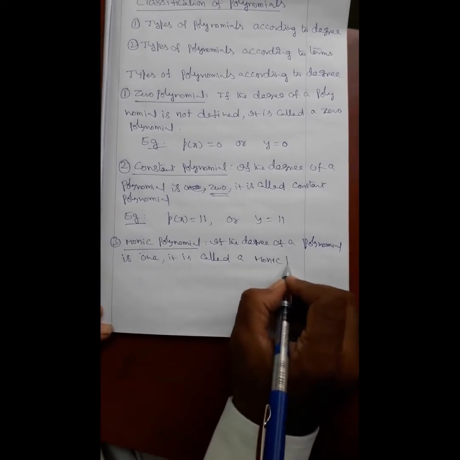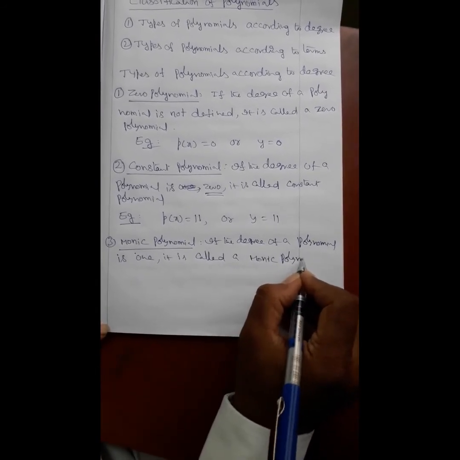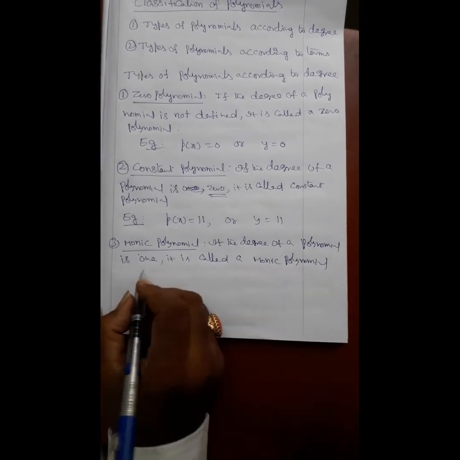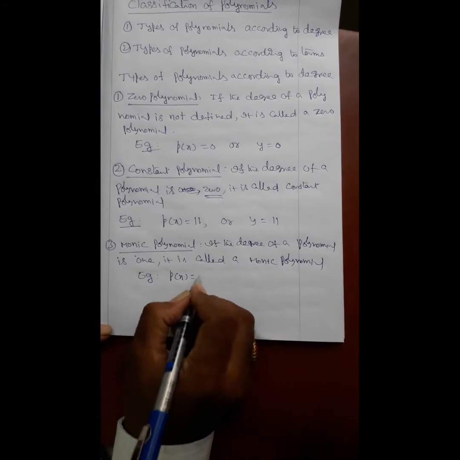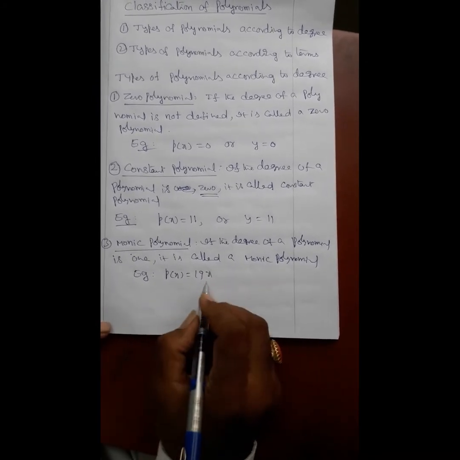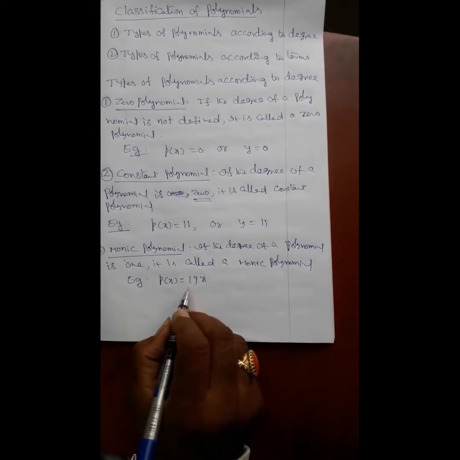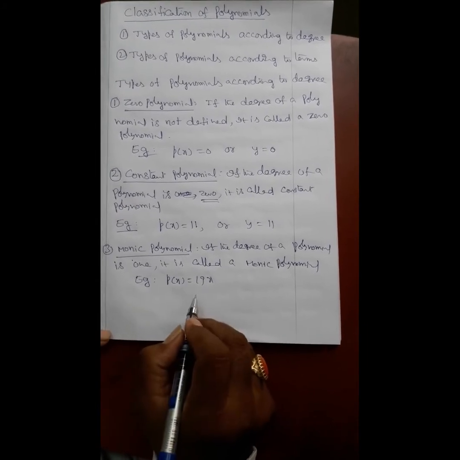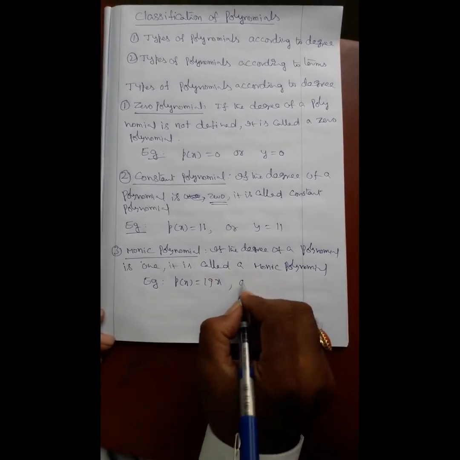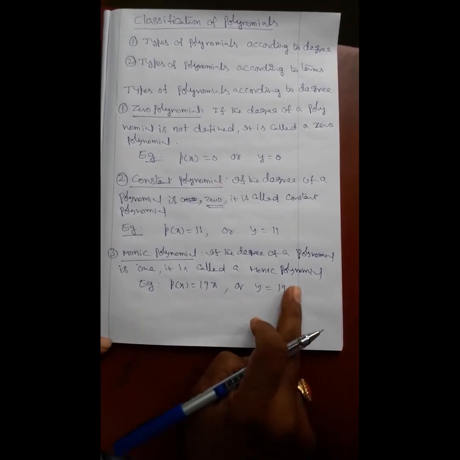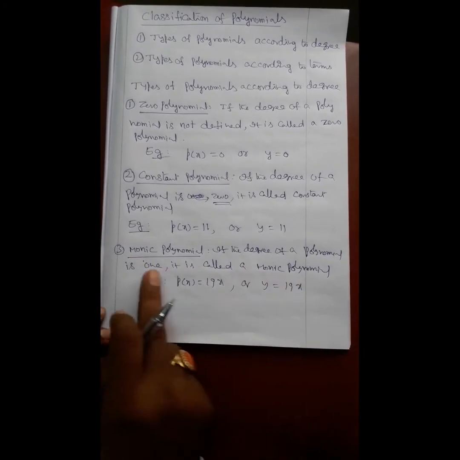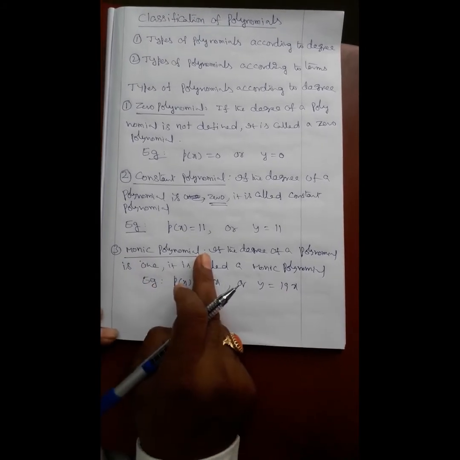Example, p of x is equal to 19x. Here power of x is 1, that's why degree of this polynomial is 1. Or y is equal to 19x. Power of x is 1, that's why its degree is 1, that's why it is called monic polynomial.